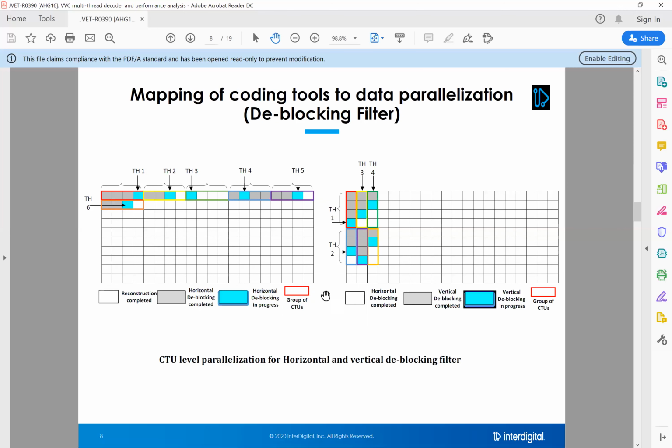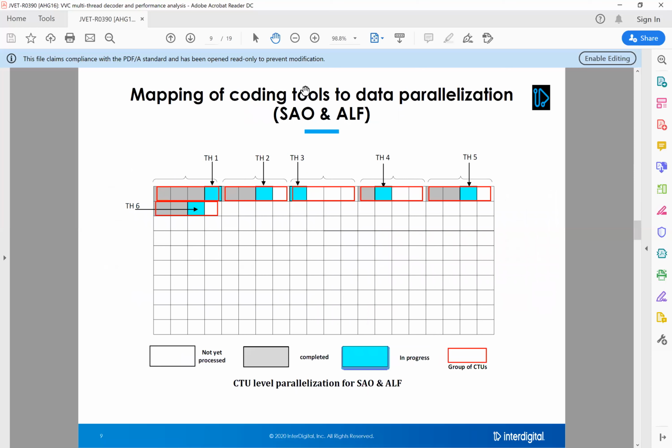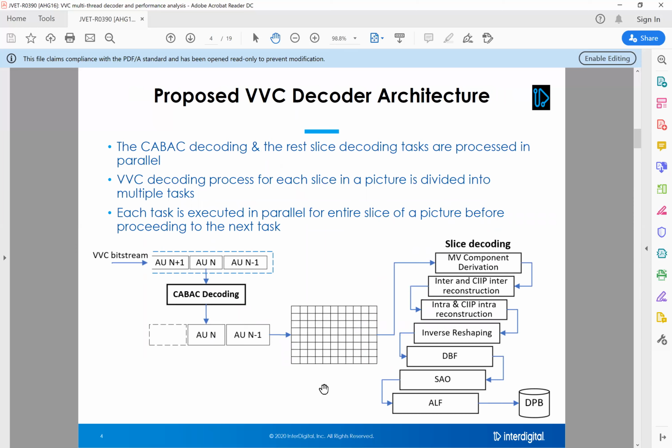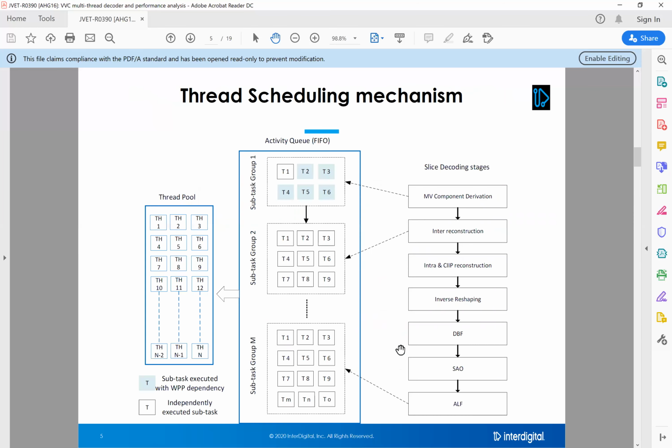Once the horizontal deblocking is completed, the vertical deblocking process continues. Similar data parallelization models are used for sample adaptive offset as well as the adaptive loop filtering process. This way, the entire slice decoding process will be completed, and that will be pushed into the decoded picture buffer.